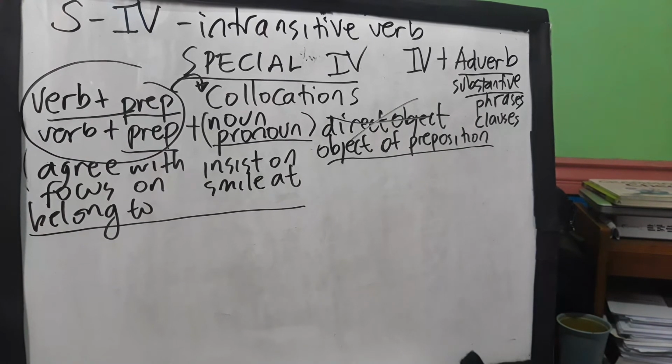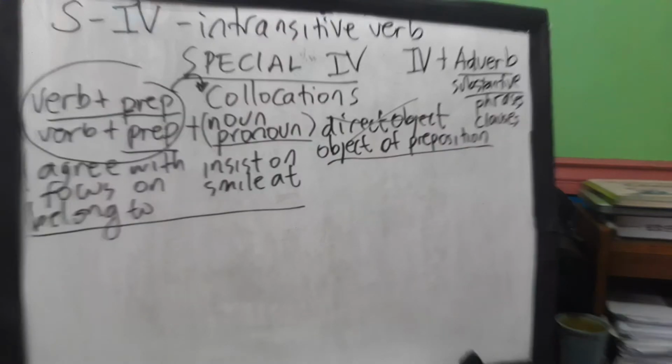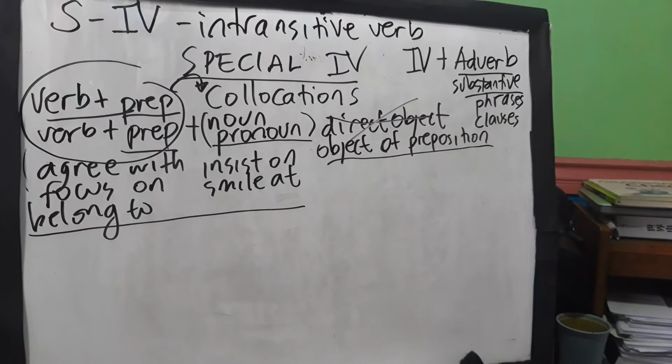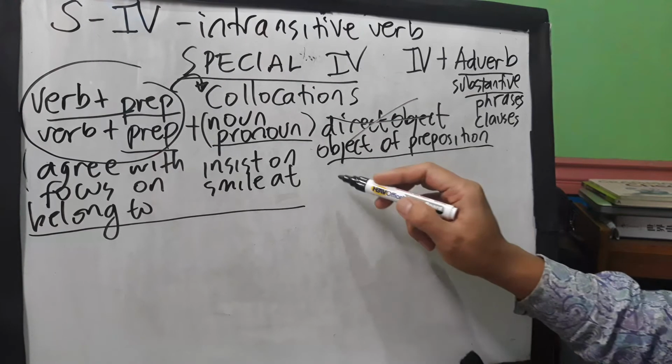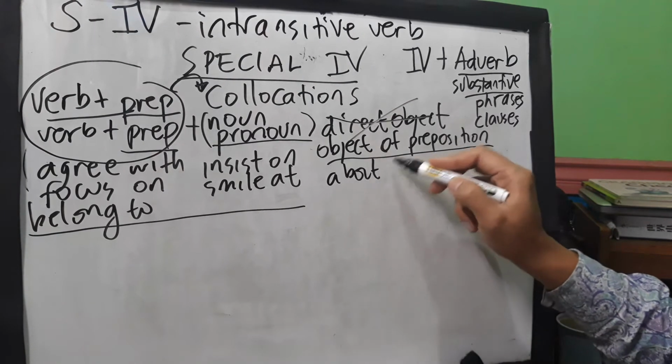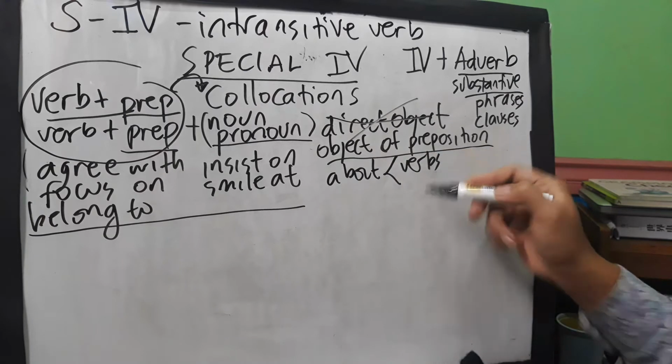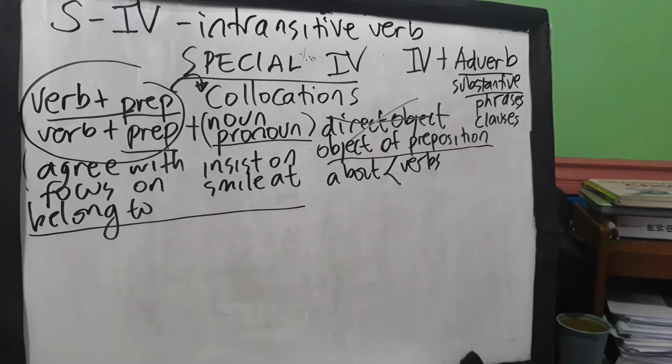So teacher, what are other examples? I can tell you some examples, guys. You can have care about, forget about, think about, worry about, complain about. If you use the preposition about here, there are a lot of verbs that you can use. Again, care, forget, reminisce, think, worry, complain, lie, talk, wonder.